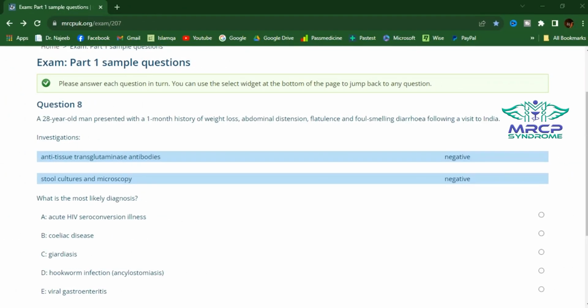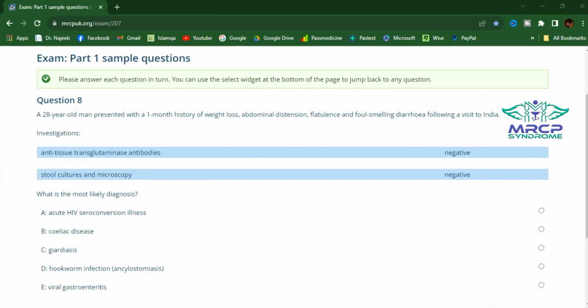What is the most likely diagnosis? Acute HIV seroconversion illness, celiac disease, giardiasis, hookworm infection, and cyclostomiasis, viral gastroenteritis. A 28-year-old man presented with a 1-month history of weight loss, abdominal distension, flatulence, and foul-smelling diarrhea following a visit to India. Anti-tissue transglutaminase antibodies are negative, stool cultures and microscopy negative. What is the most likely diagnosis?